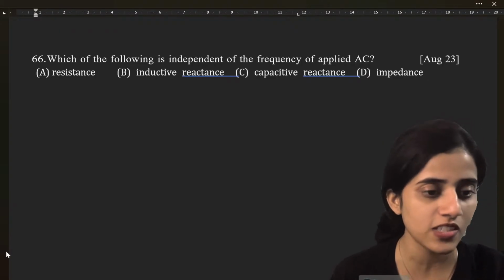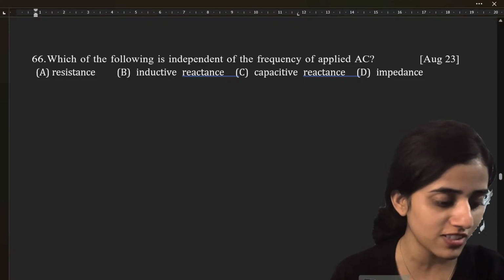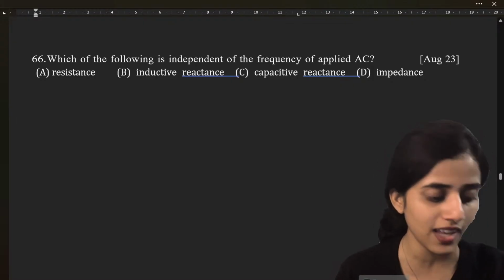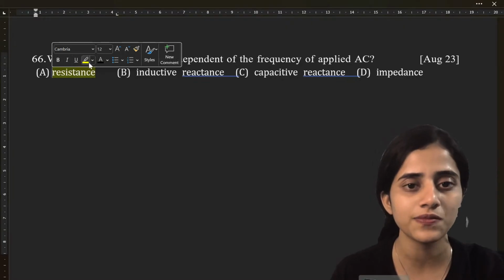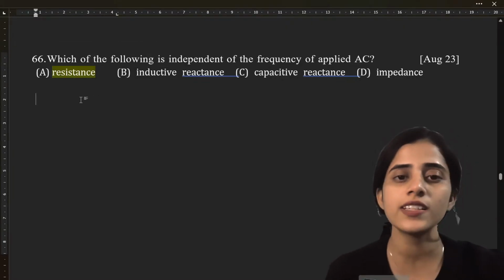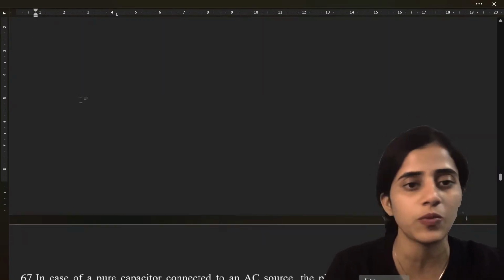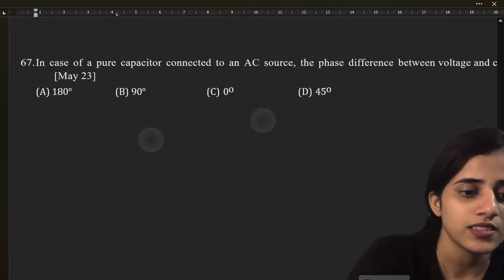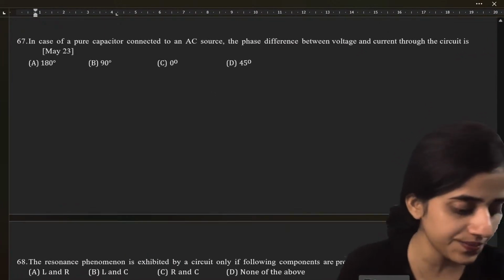70 HM says it's A. Okay? S. Olive Pravachan says it's A. Okay, since all these people said it's A, Pritham says it's A. Okay, so let's go with A. Which of the following is independent of the frequency? Obviously, resistance does not depend on frequency. Resistance does not depend on it. Okay, next question.